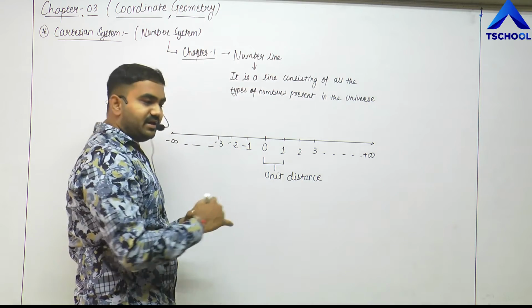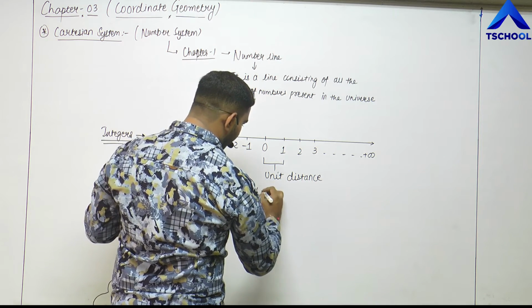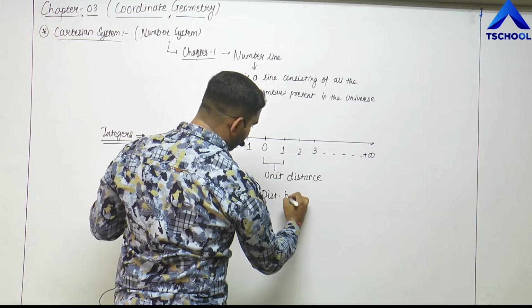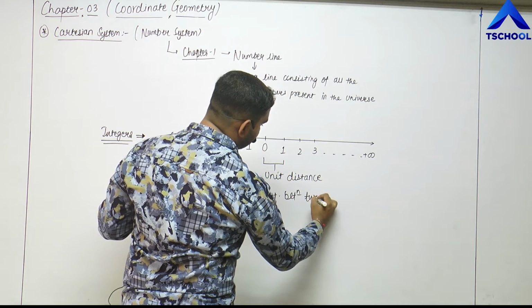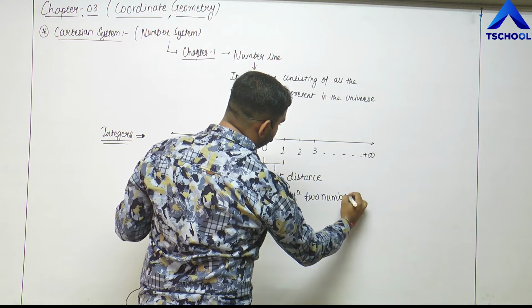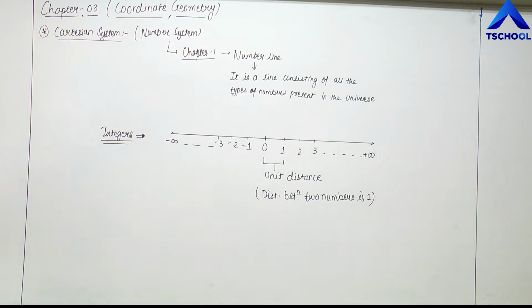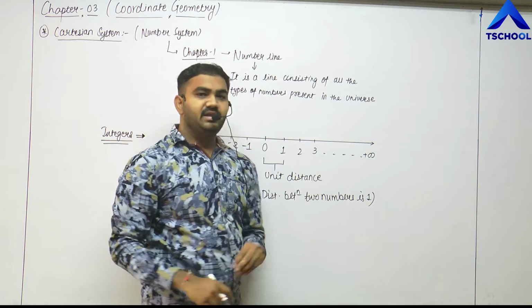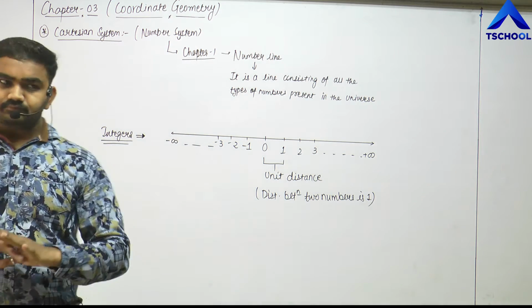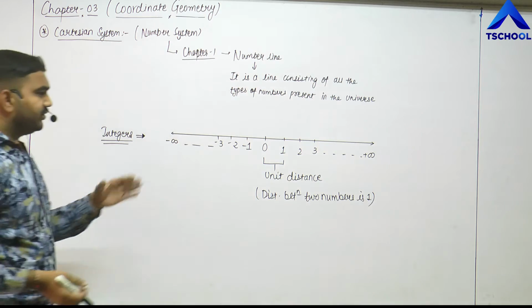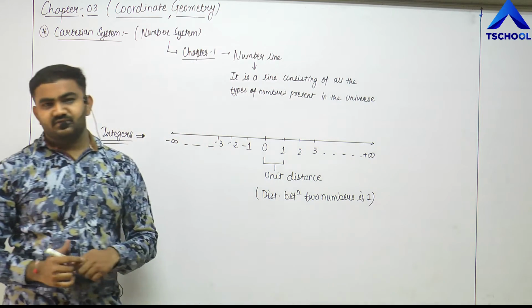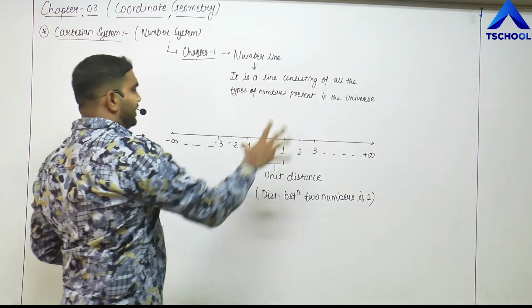That means the distance between two numbers is 1, right? Unit distance means the distance between the two numbers is 1. So I have written all the integers here on the number line, with the numbers located at a unit distance from each other. So this is basically the number line.